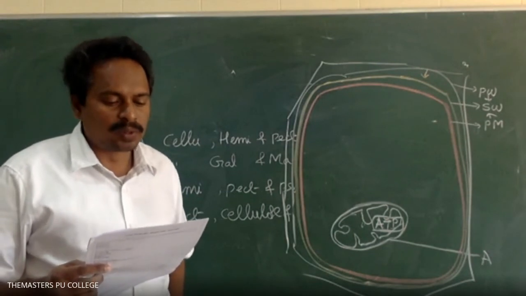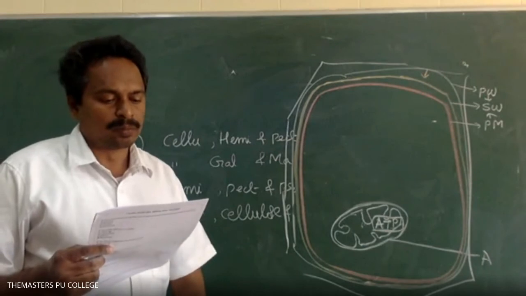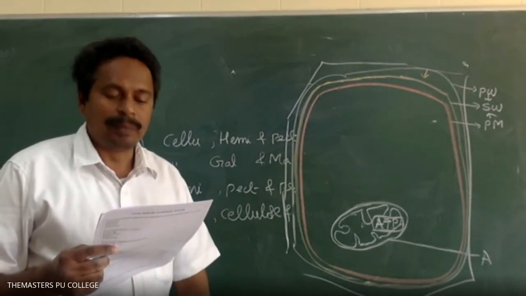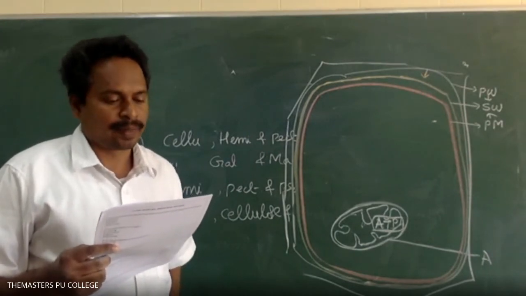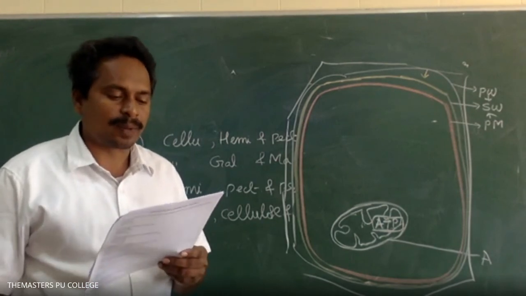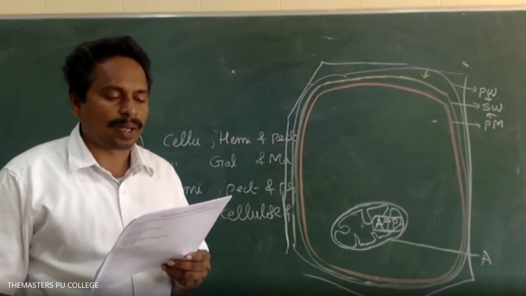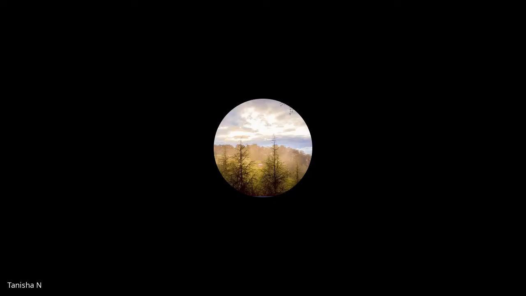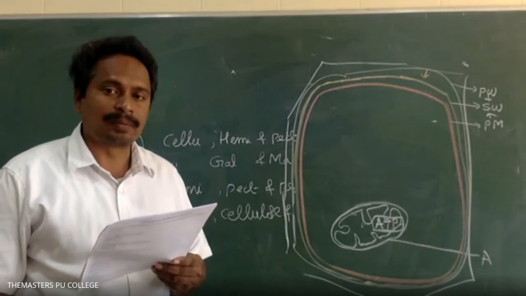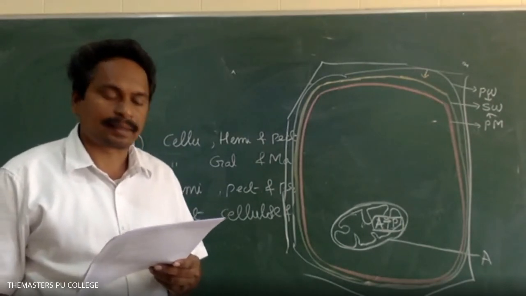Next, outermost living limit of plant cell is. What are the given options? Option 1 is cell wall, option 2 is plasma membrane, option 3 is cytoplasm, option 4 is chloroplast. Plasma membrane. Very good. Second option is correct.